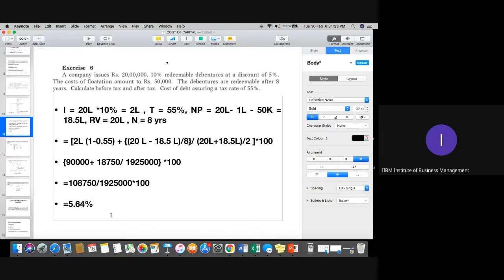Clear, everyone? Make sure these questions are simple, but the calculation part is a bit tricky. Clear, everyone, please? Please note down fast.